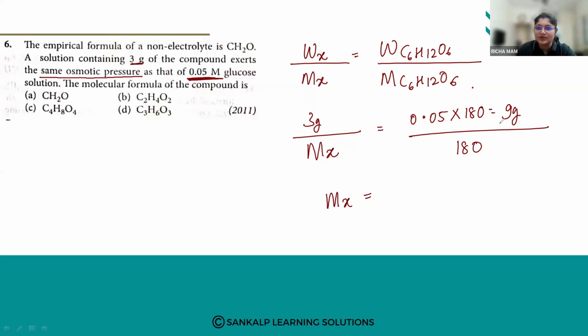So Mx, the molecular weight of the unknown, into 9 grams equals 3 into 180. So what is 3 into 180?